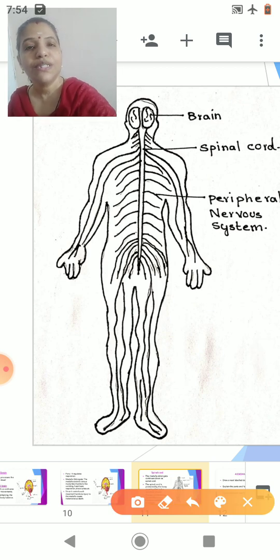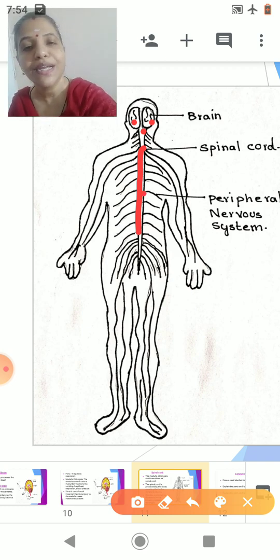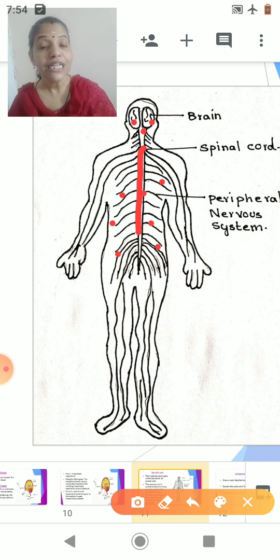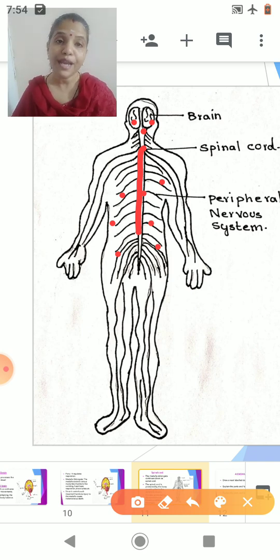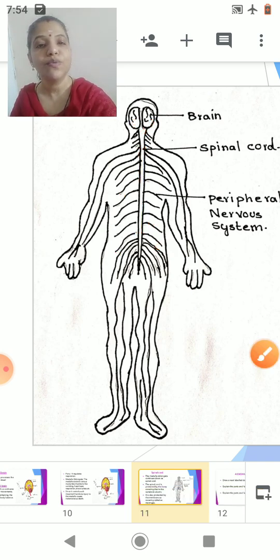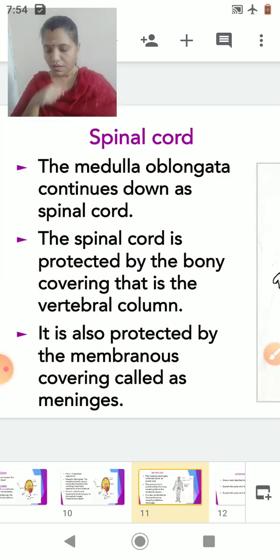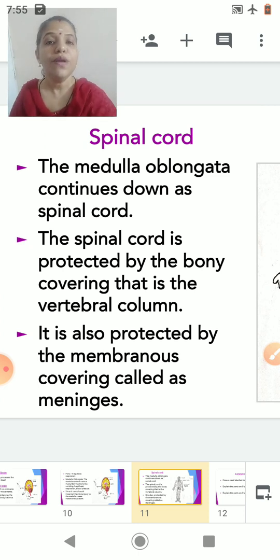Now, so this is your brain. Now the brain is continuing down as the spinal cord, and I told you the relationship between the brain and spinal cord. And you can see how the spinal cord is connected to your peripheral nervous system, because as I mentioned before, the spinal cord is a relay center between the brain and the peripheral nervous system. Okay. So now let's move on to spinal cord. The medulla oblongata continues down as spinal cord.